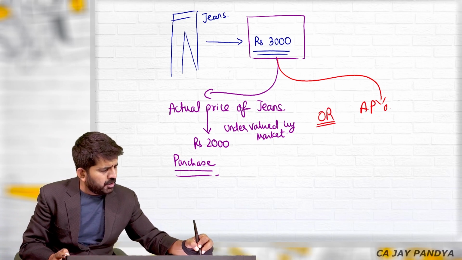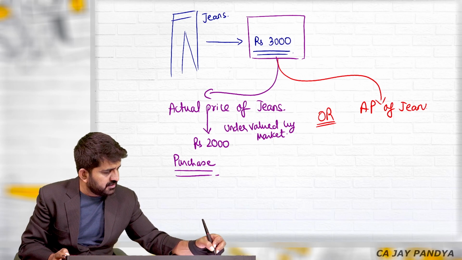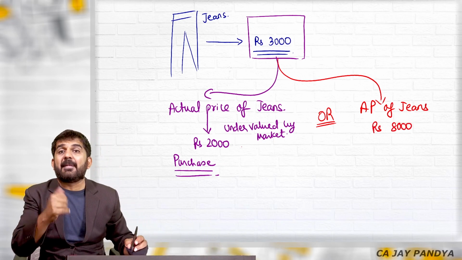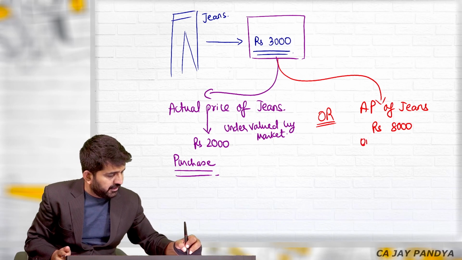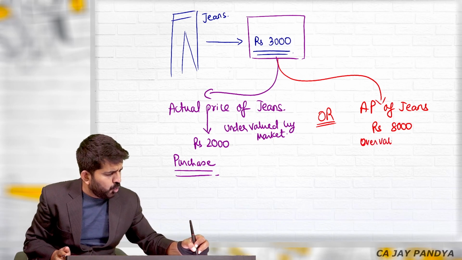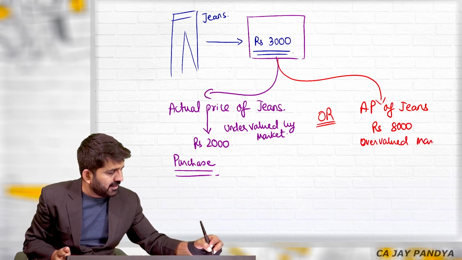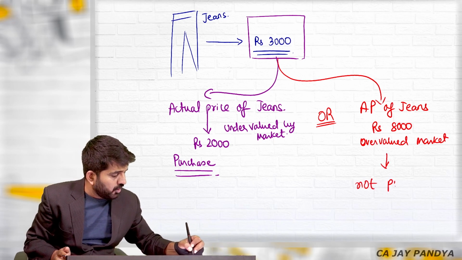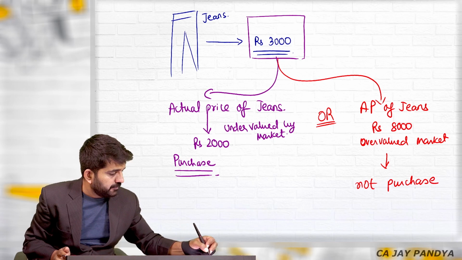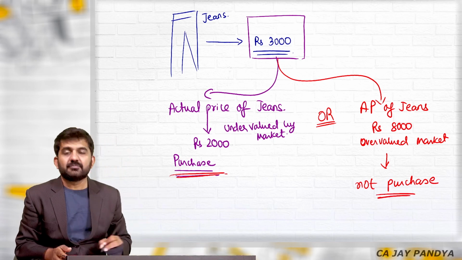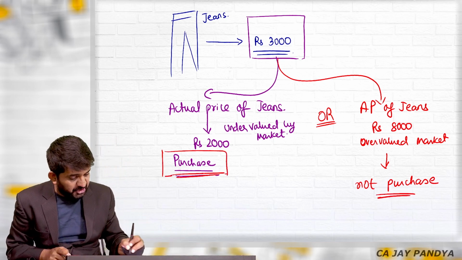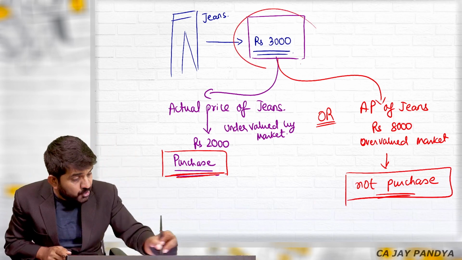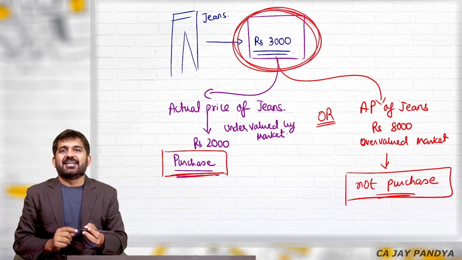If the actual price of this jeans is rupees 8,000, it is expensive in the market, it is overvalued by the market. What will be your decision? You will not purchase it.